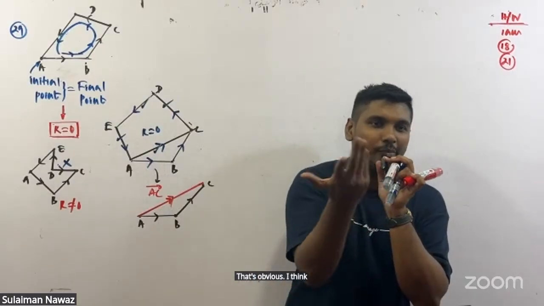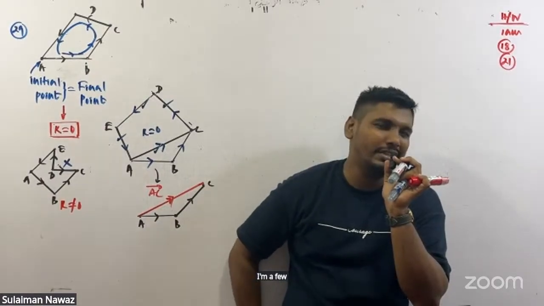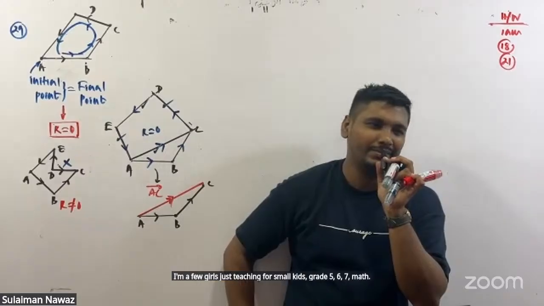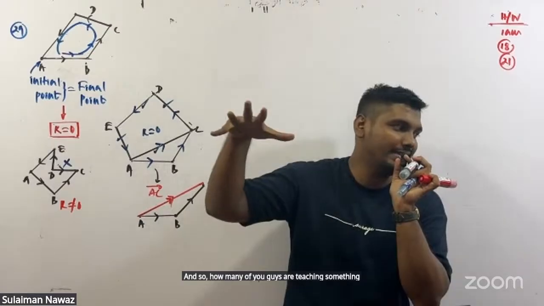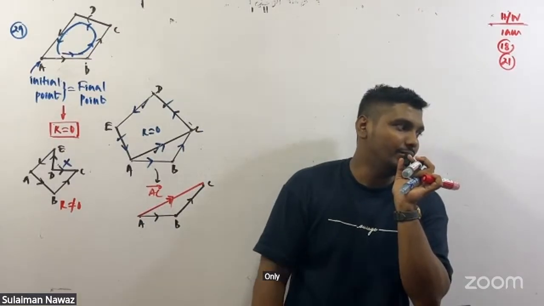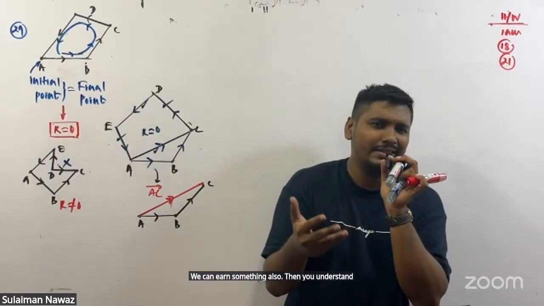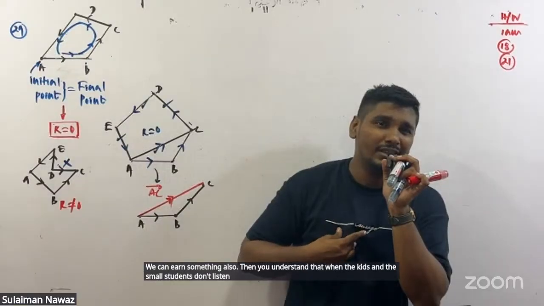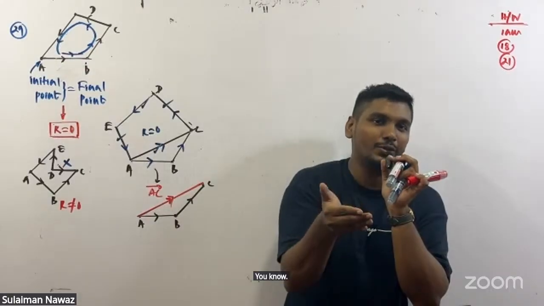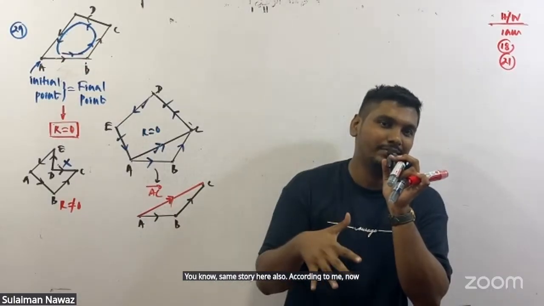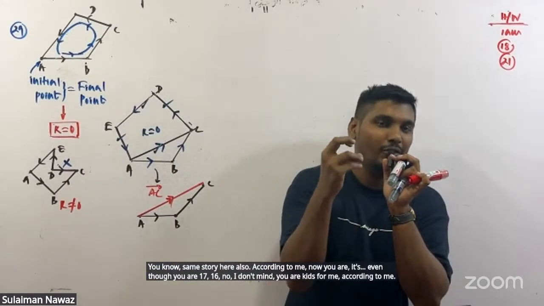I don't know how many of you, especially girls, are teaching small kids, grade 5, 6, 7, maths, science, something. Hands up. How many of you are teaching something to small kids? Only one, two. There are many doing it. Do that, we can earn something also. Then you understand, when the kids and small students don't listen to you, you know what will happen to the students. Same story here also. According to me, now you are kids. Even though you are 17, 16, I don't mind, you are kids for me. Then follow what I say.